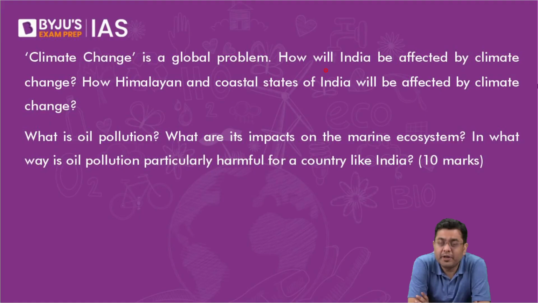Its impact is felt in terms of food production, water scarcity, and unusual climate activities across the globe. That will be your initial portion. Then the Himalayan and coastal states. How will the Himalayan states be impacted? Himalayan states will see greater events of cloudbursts, which means more landslides and greater melting of ice and snow.